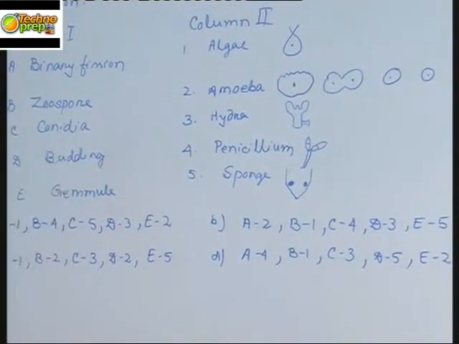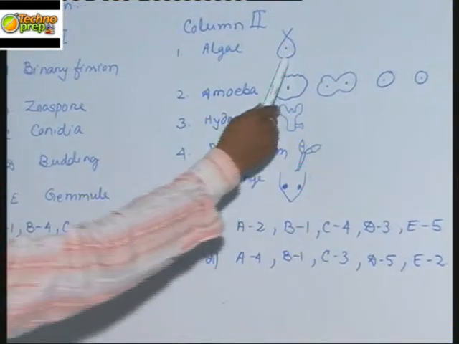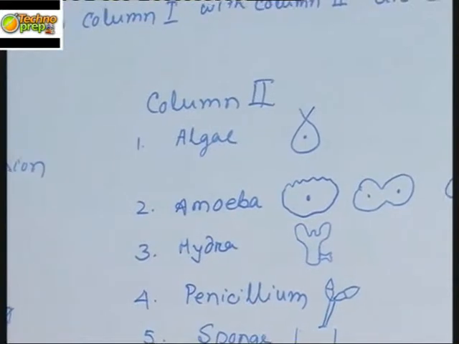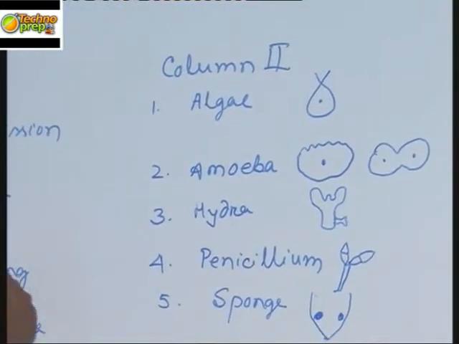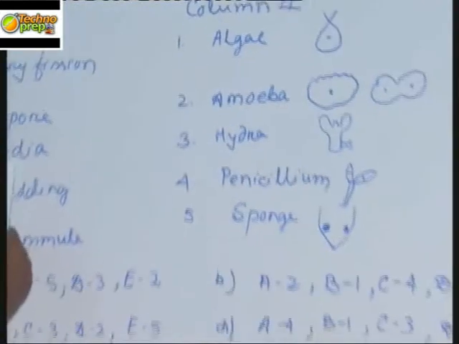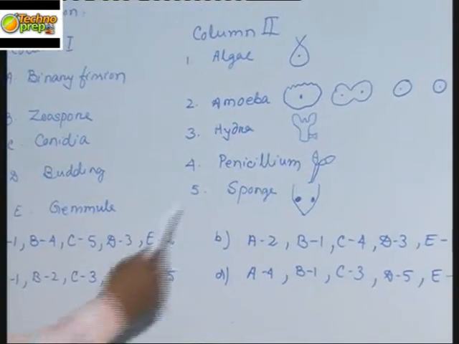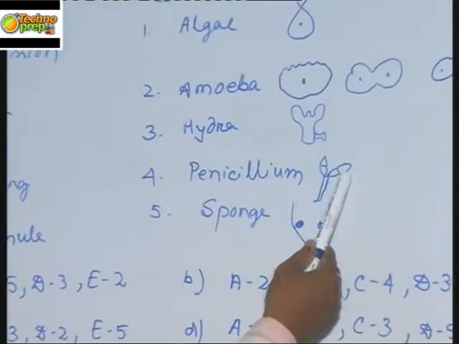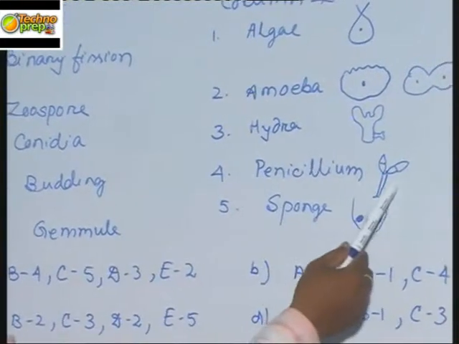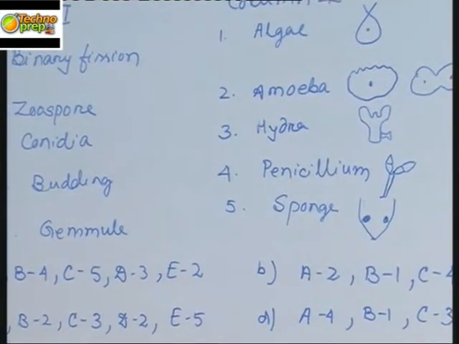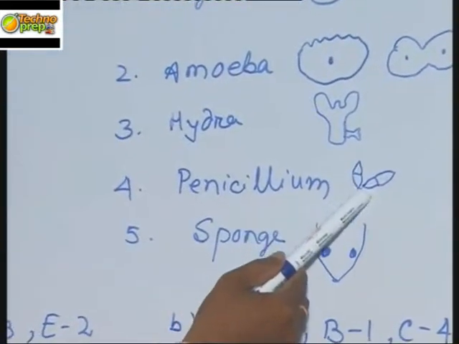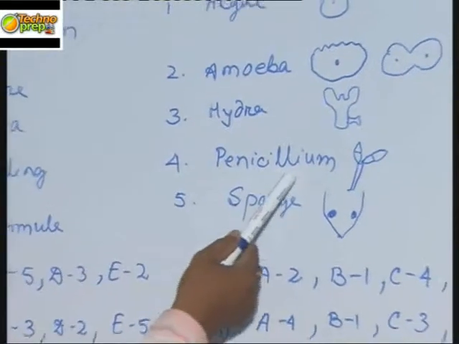Now comes the zoospore. What is a zoospore? These are motile asexually reproducing spores, found particularly in algae. So zoospore is related to algae. Now comes the conidia. The meaning of conidia is cone cells, and these are asexually reproducing spores. These are restricted to a group of fungus called penicillium. Due to the cone shape of this structure, it is called conidia. So conidia is restricted to penicillium.